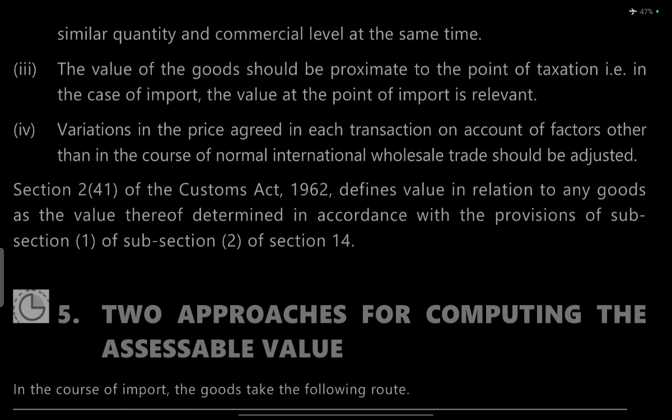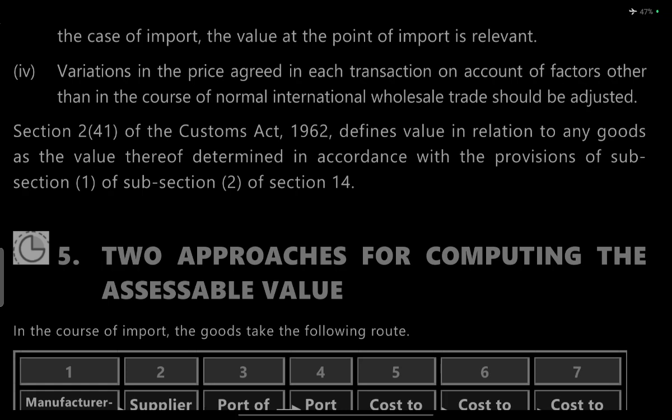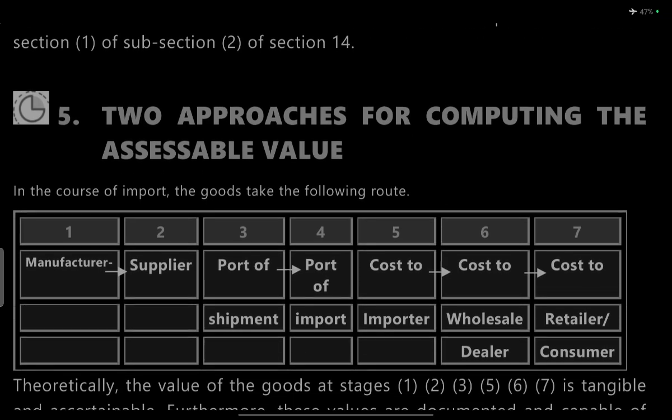Variations in price agreed in a transaction on account of factors other than the course of normal international wholesale trade shall be adjusted. Section 14 of the Customs Act 1962 defines the value in relation to any goods, according to the provisions of sub-sections 1 and 2 of Section 14.